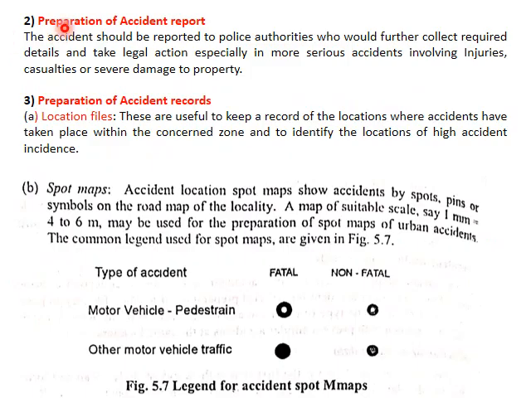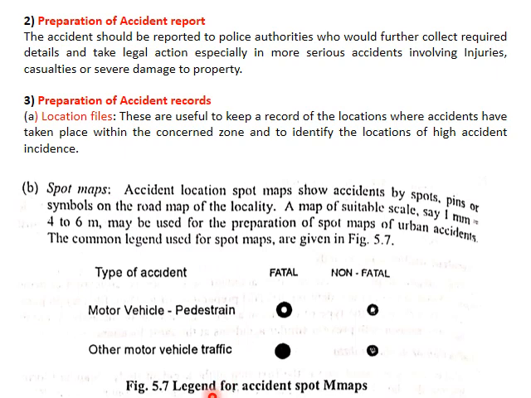Then preparation of accident report, that is, the accident report is prepared by the police authorities for legal action. And the preparation of accident records, which are details of locations where the accident has taken place. For accident records, you have location files and also spot maps. Spot maps show the different spots or areas on a road where the accident happened.